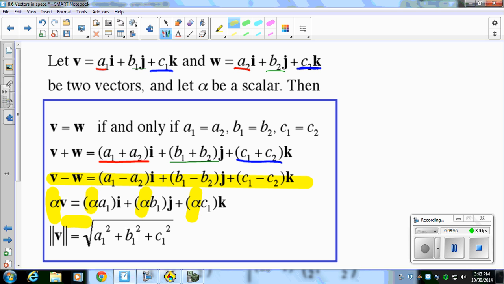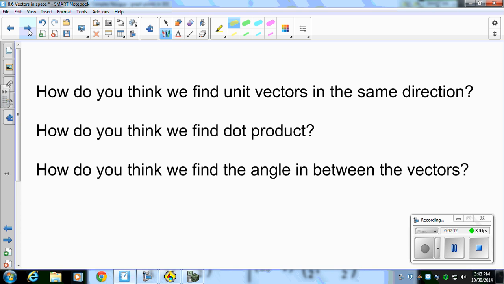And then the magnitude, again, is just the squares of the I component, J component, and the K component. So really nice parallels to our two-dimensional plane can be drawn. So what I want you guys to do is, how do you think about these questions? Pause it for a second, and we'll go ahead and talk about these after you pause it and answer these questions for yourself.